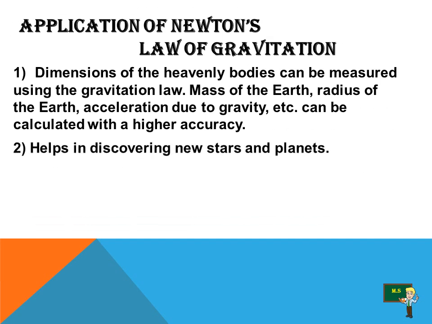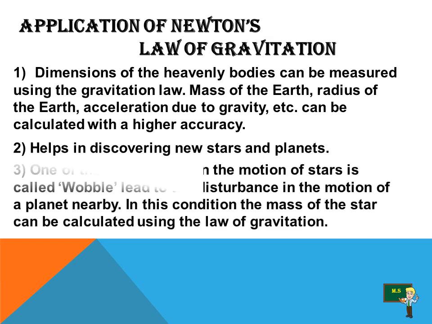Second application, it helps in discovering new stars and planets. Third, the irregularities in the motion of stars, called wobble, lead to the disturbance in the motion of the planet nearby. In this condition, the mass of the star can be calculated using the law of gravitation.